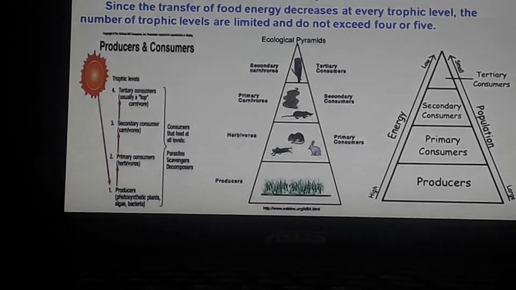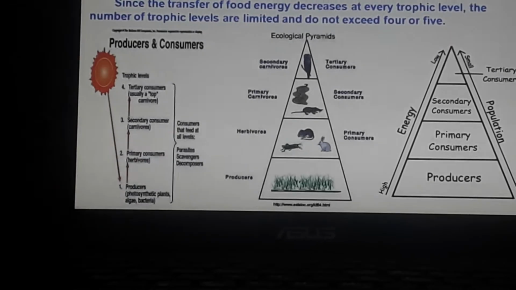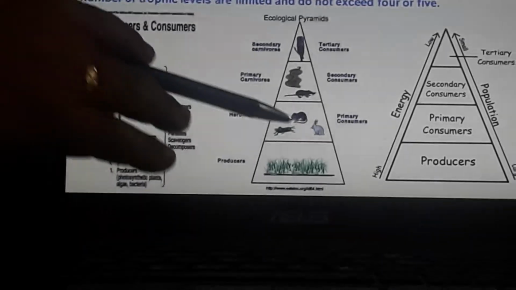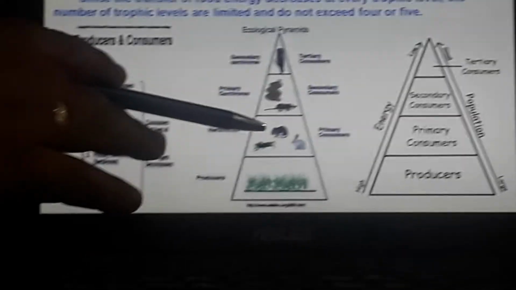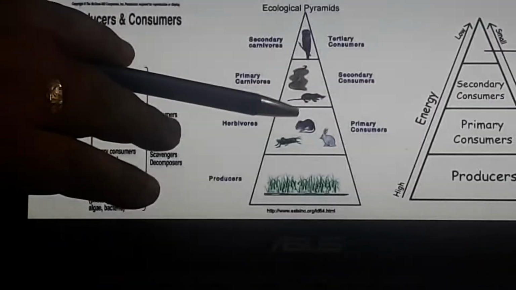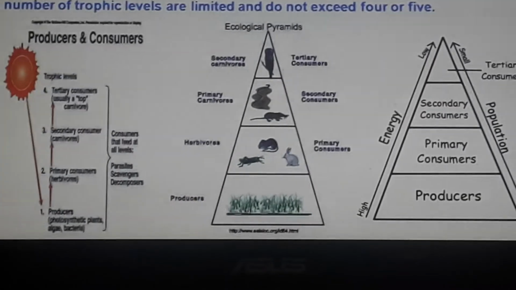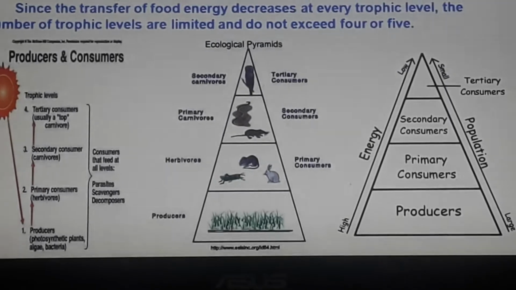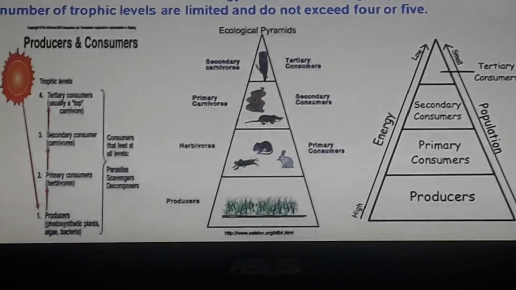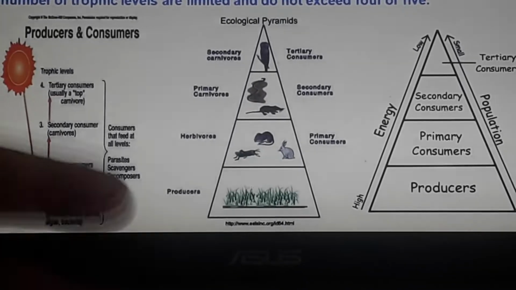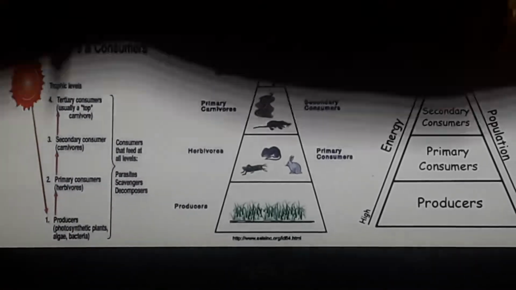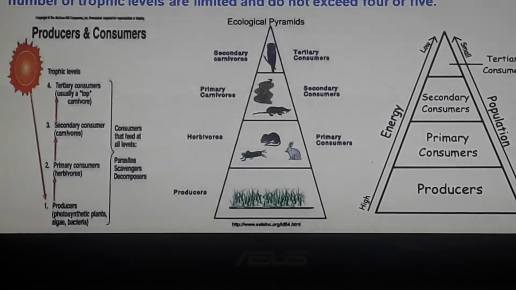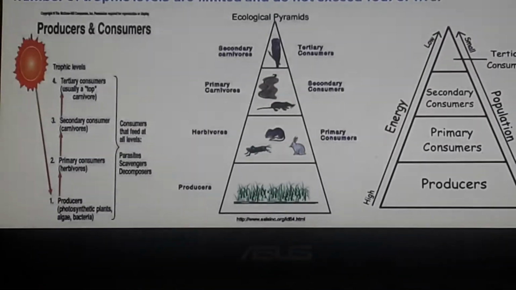Say 100 units was there in a producer, but that same energy will not go to the primary consumer. From the primary consumer, the same energy will not go to the secondary consumer. I'll just explain you in the next slide that I have about that concept. You just remember that the food energy that goes from one trophic level to the next trophic level always decreases. The food energy does not remain the same.